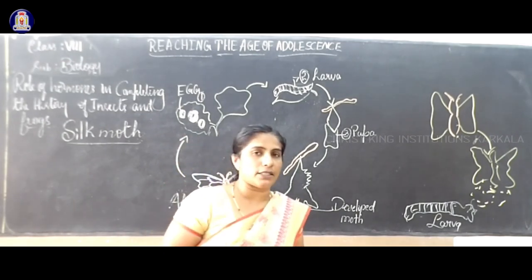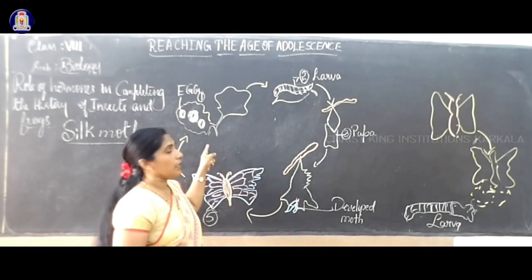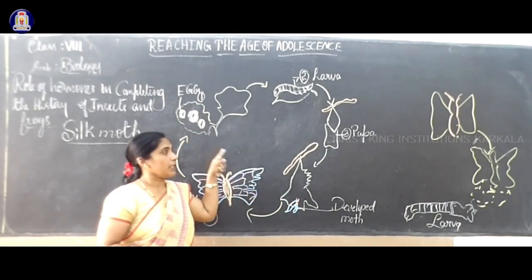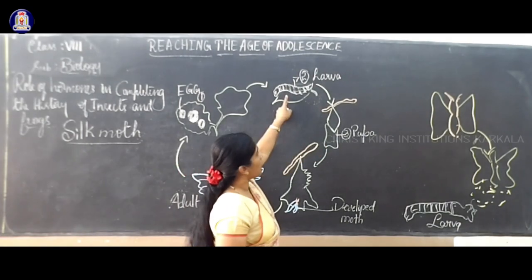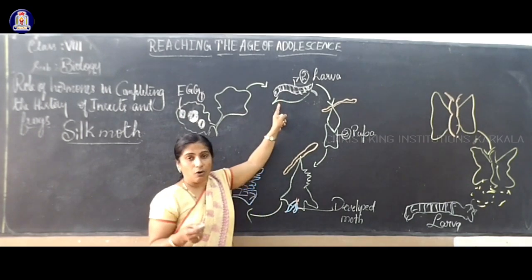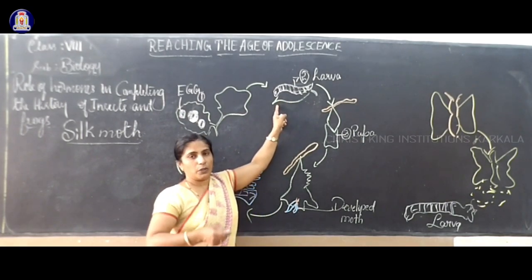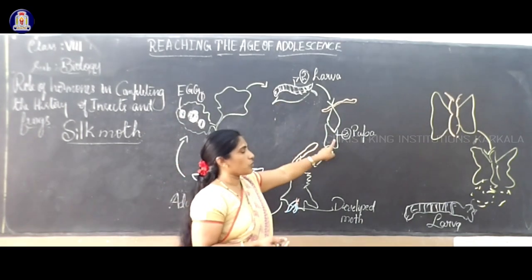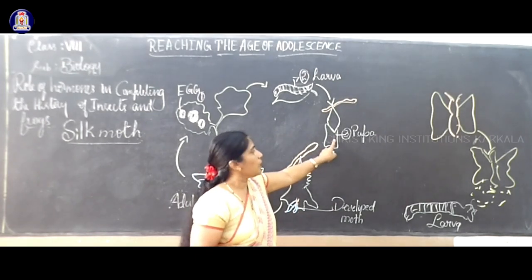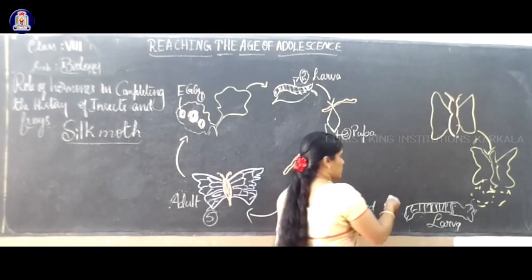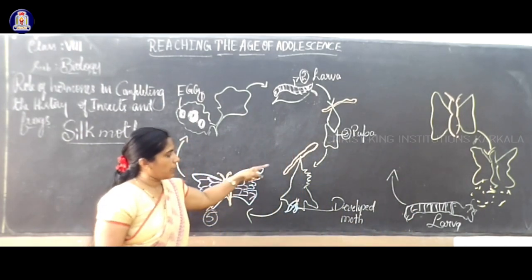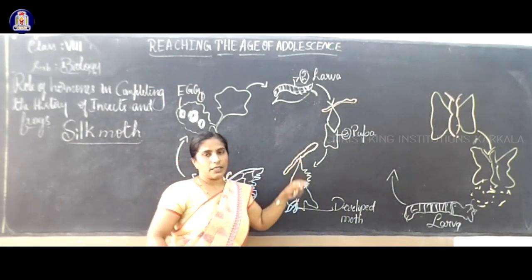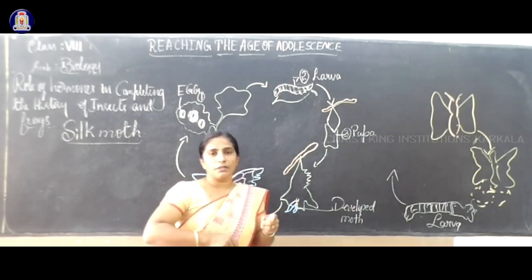Which food is essential for the silk moth? That is called mulberry leaves. When it feeds on these mulberry leaves, for example, the size of the larva is very small at first, and then it will double in size because of feeding on mulberry leaves. After that, what will happen? It will start to weave fibers around its body.